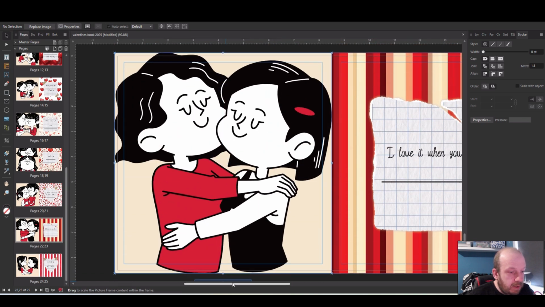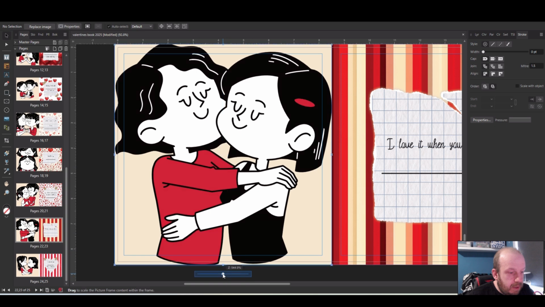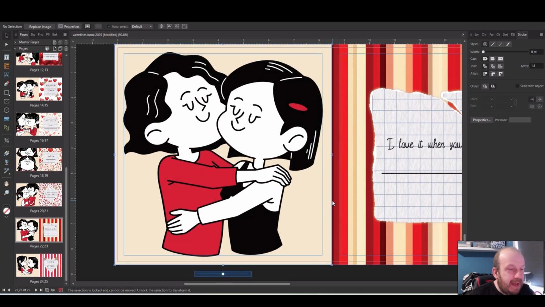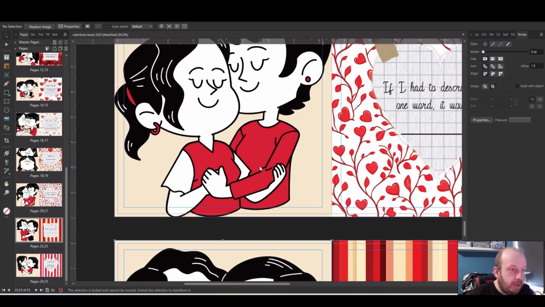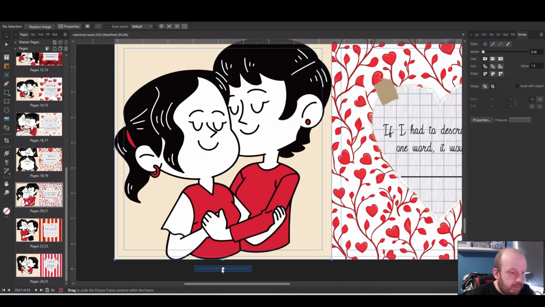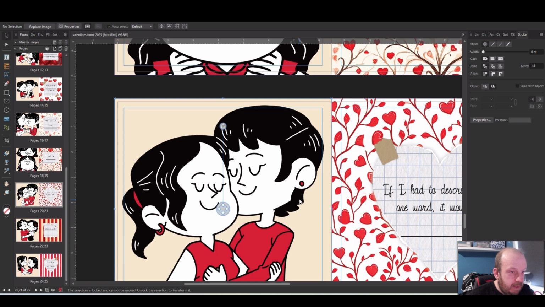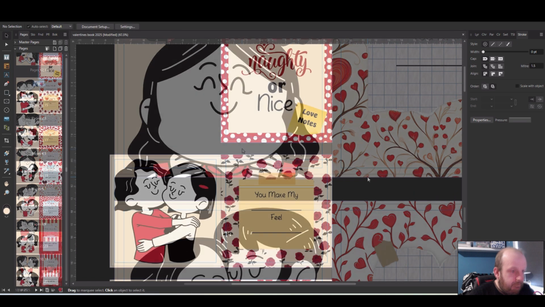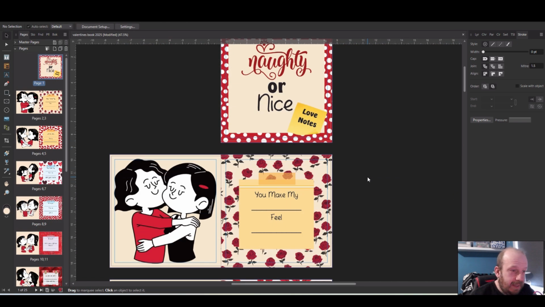Now, because we are using bleed on this, it doesn't really matter if they go over the edge. It just means part of the picture will be cut off. But I'm just going to bring them in a little bit. Just a small amount. Right, so that's the images all taken care of.